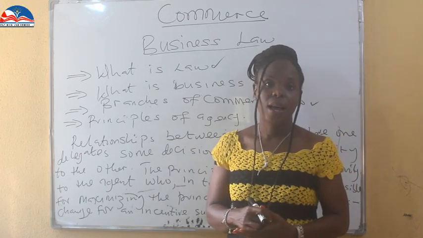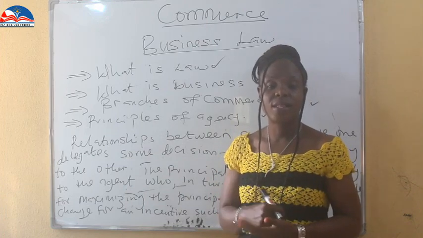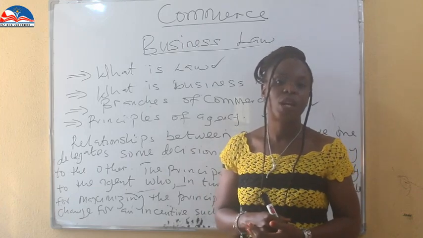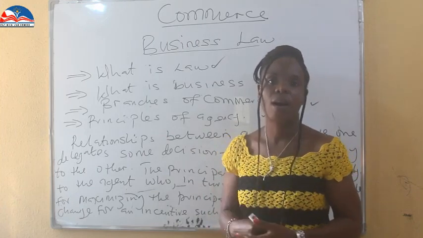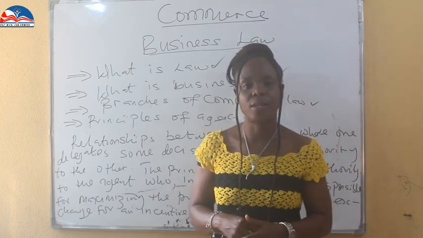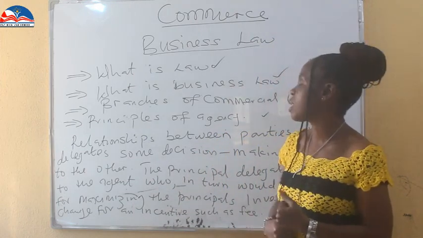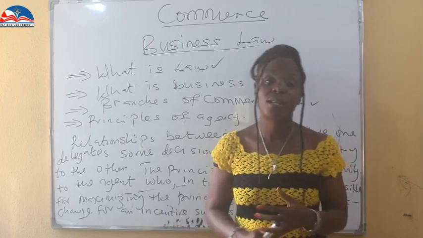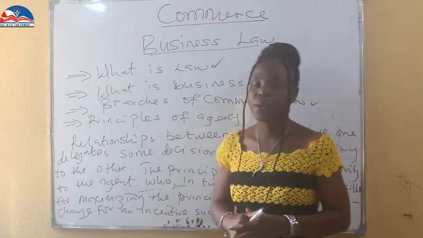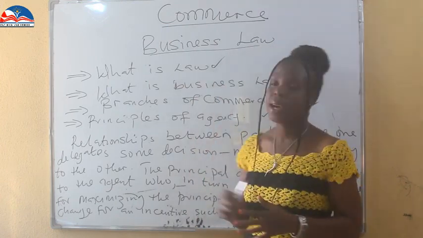Power is being transferred from the principal to the agent or to the agency in order for the agency to carry out the mind of the principal who has given him power to carry out his or her mind. That's the principle of agency in business. So we have seen the four objectives we have for the class. We've seen what law is, what business law is, the branches of commercial laws, and then finally the principle of agency. We will talk more on business law in our next class.